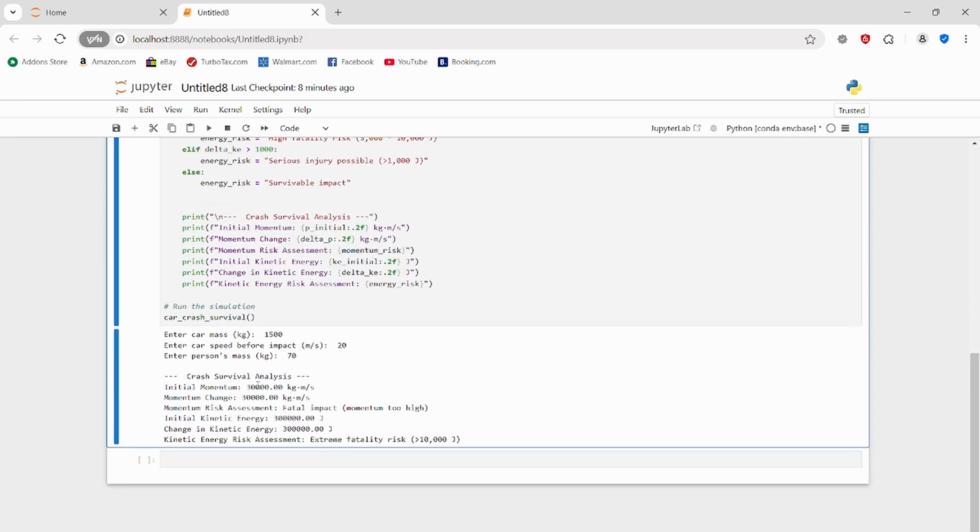All right, now the initial momentum is 30,000 kilogram meters per second, and the momentum change is 30,000 kilogram meters per second, because we calculate the final velocity as zero, and zero times any number would be zero, so it's just 30,000 minus zero. Then we'd say the momentum risk assessment here is the impact is fatal and the momentum is high. And now we calculate the initial kinetic energy, which is 300,000 joules, and the change in kinetic energy is 300,000 joules as well, as we calculated, because the final velocity is zero, so it's just 300,000 minus zero. And we'd say this is extremely fatal. So in the end, the person dies, unfortunately.